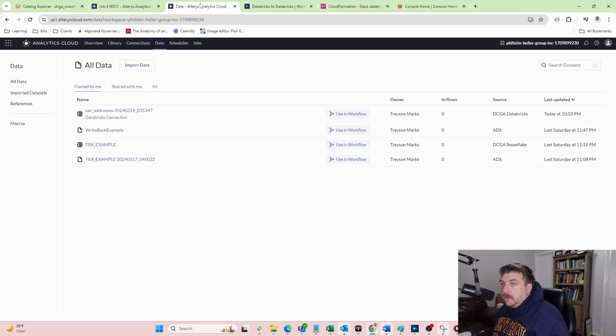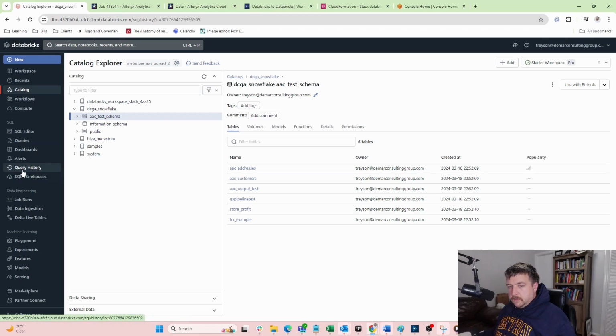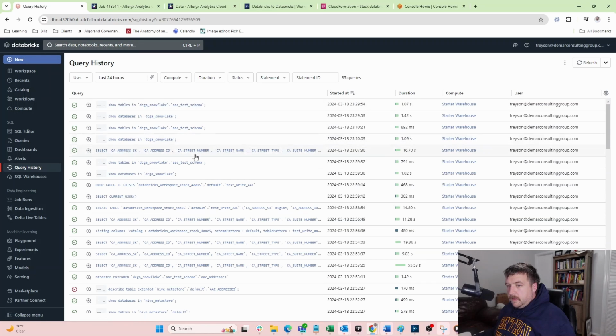And then when I looked back at the query history, I see right here: create table, select current user, drop table if exists. I don't know what's going on here. Again, it's that same pattern: create table, select current user, drop table if exists.